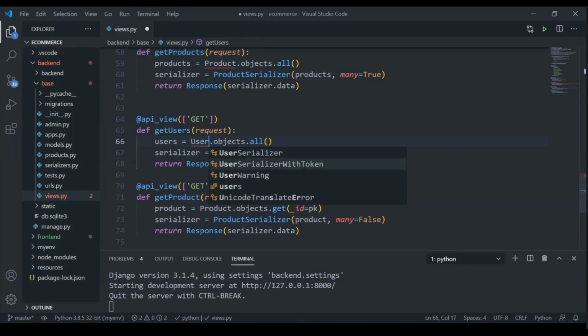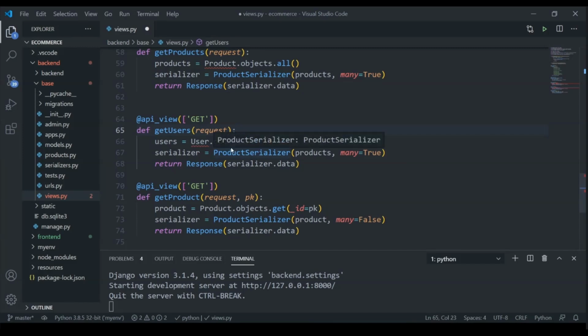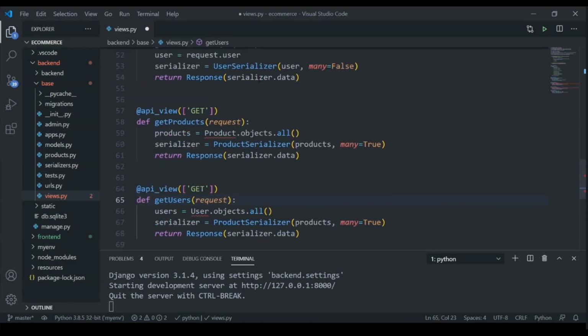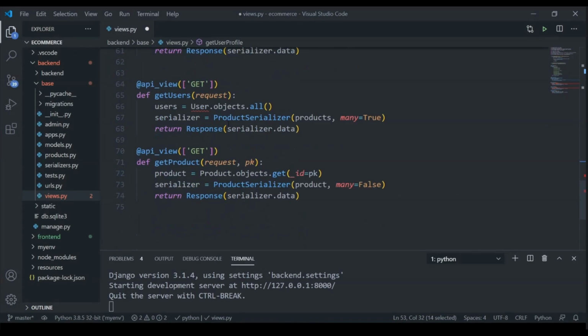So that's going to get all the users from the database. And then I can use this user serializer, and that's still in get users. So I'm going to change this to a UserSerializer, and then we'll pass in the users here, with many set to true.